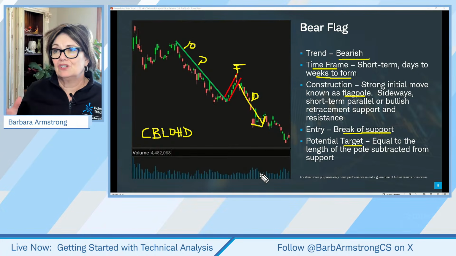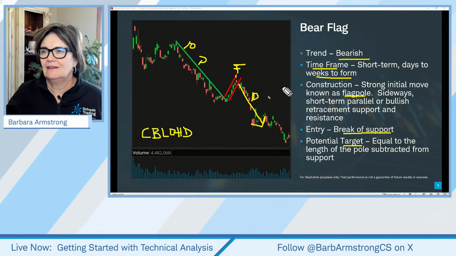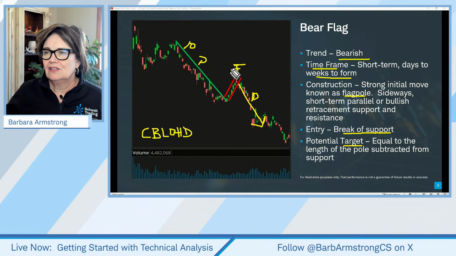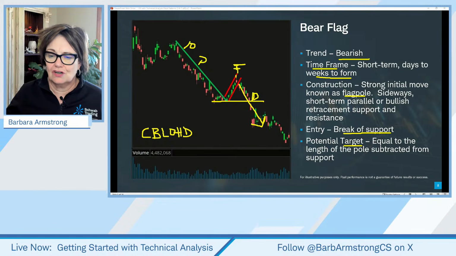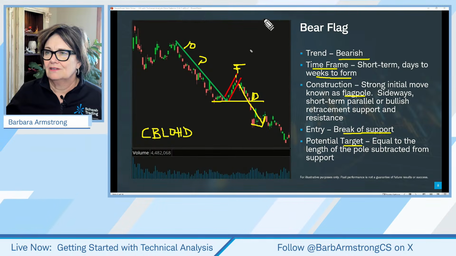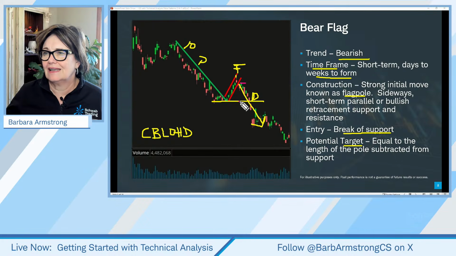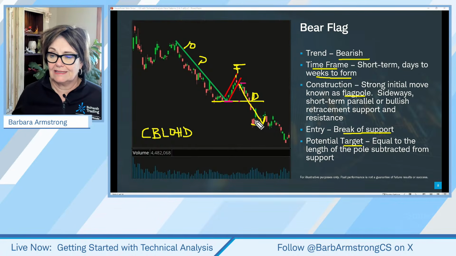Now, if we were doing this as a swing trade, what might our target be? So this might be our flag target. A swing target would be the previous low. So you might enter here and make this your target. So you might say, okay, we're going to start here, and our intention is to get out when it comes back to this previous low. And we've done a lot of swing trades in our Getting Started with Technical Analysis lately.